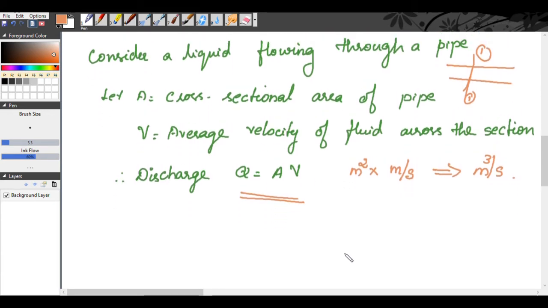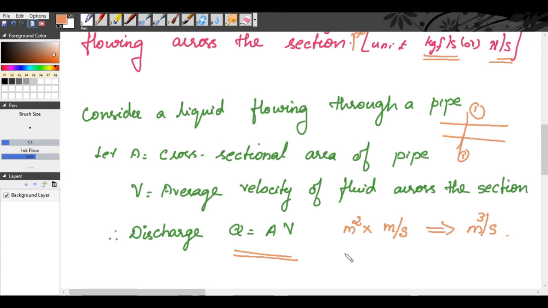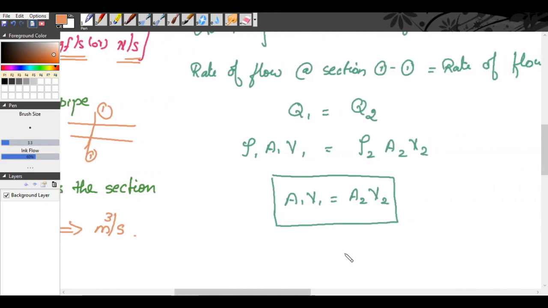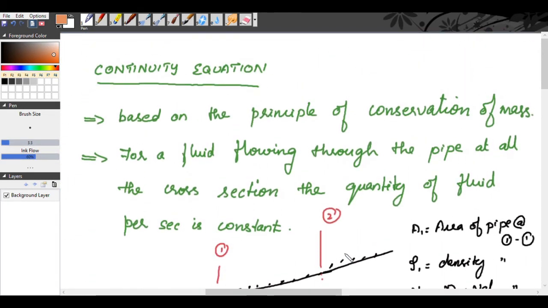So that's all about discharge. It is nothing but the rate of flow of fluid across the section. The unit is meter cube per second or liters per second. Now we will move on to the concept called continuity equation. So what is continuity equation?